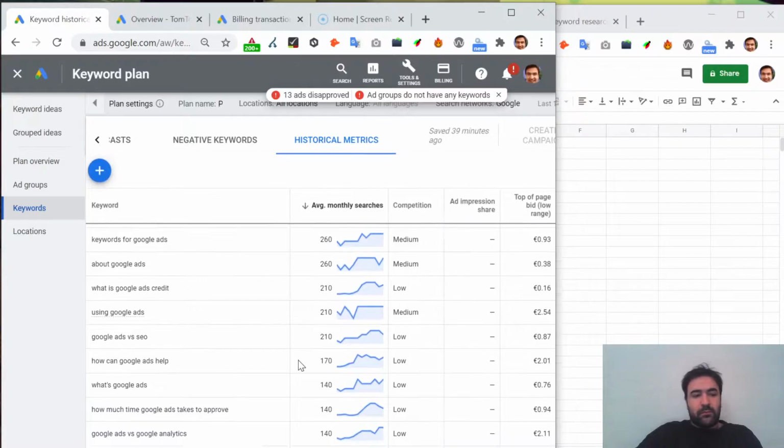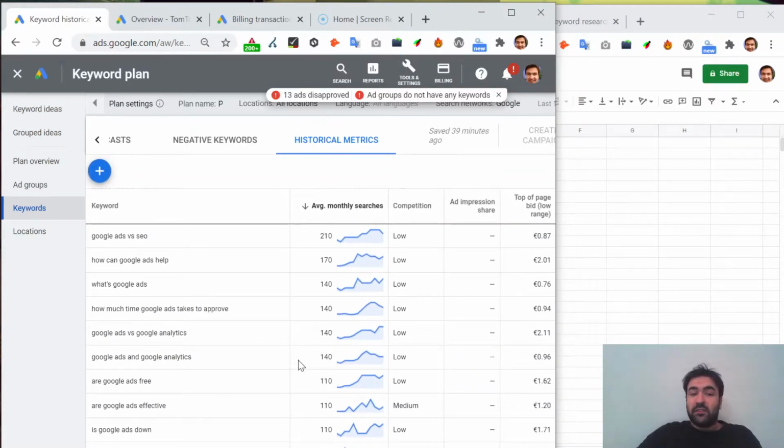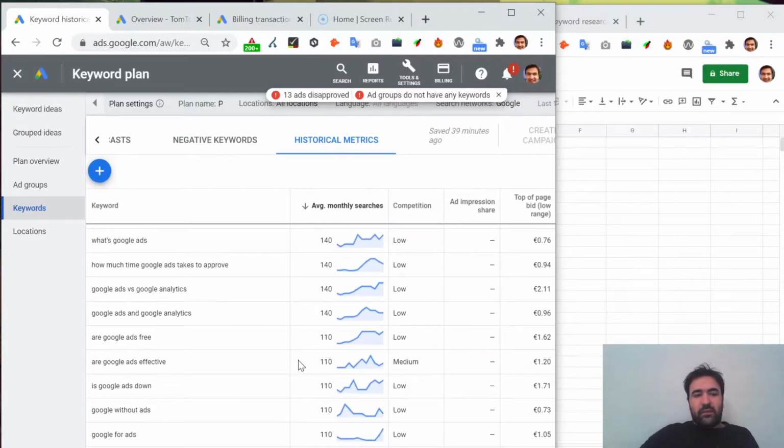And let's see what else is a little bit more different here. Google Ads versus SEO, fairly good point. One is paid, one is not. One is quick results, the other one is long term. How can Google Ads help? You'll see soon with the videos I'll upload.